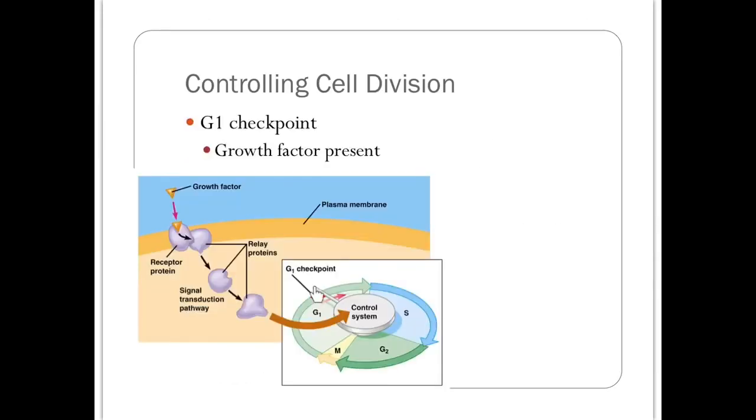Cells will pass this G1 checkpoint really if growth factors are present in their environment, and that's giving the signal for cells to go ahead and proceed through the cell cycle, which will end with cell division. So these growth factors are going to bind to receptors on the cell membrane. The receptors are going to relay signals inside the cell and tell the cell, okay, go past the G1 checkpoint, continue on with the cell cycle.